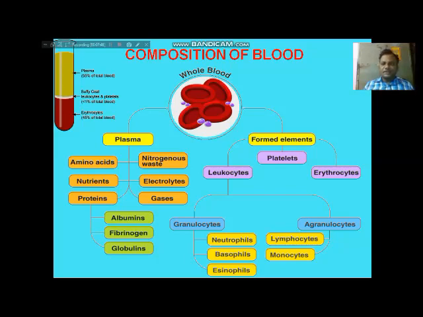So this blood contains nearly 55% in that composition. The 55% is plasma, that is the yellowish fluid, like you can see here. How can we observe it? You can take one tissue and observe it when you are going for a blood test. In that time they take the blood with a syringe and insert it into the tissue.